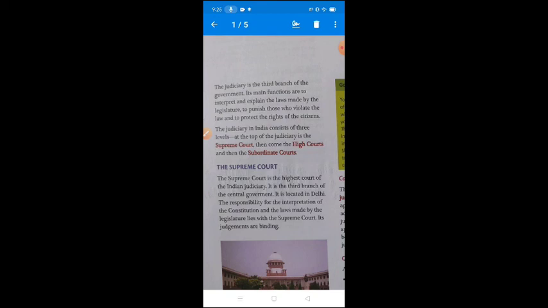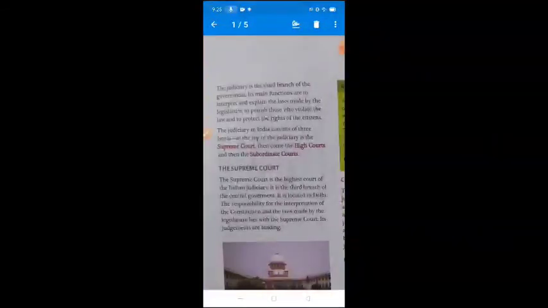At the top of the judiciary is the Supreme Court. The Supreme Court is also known as the apex court of India. Then come the High Courts, the second level. And the last level, also known as the third level of the judiciary, is known as the subordinate court. So how many types of courts are there in India? There are 3 important types of courts: the Supreme Court, the High Court, and finally the last level, the subordinate court.